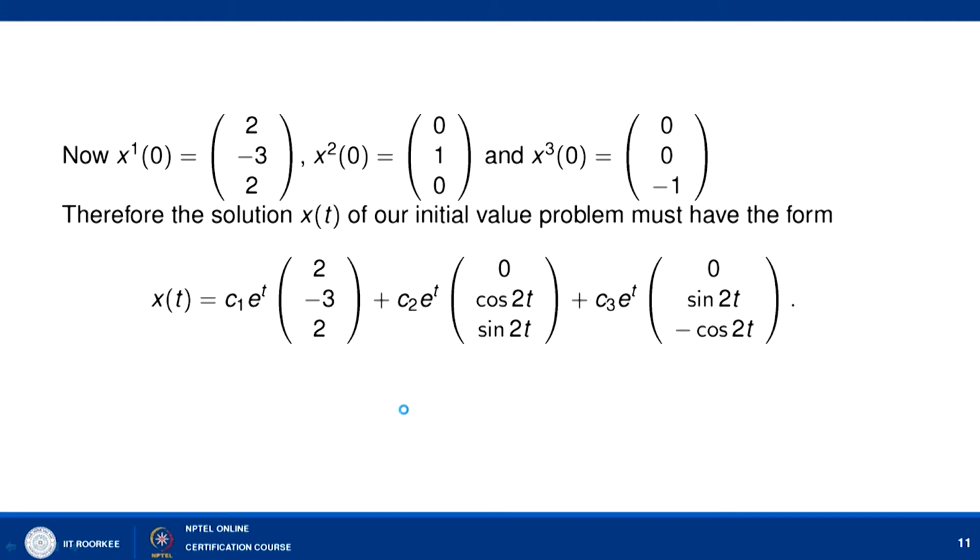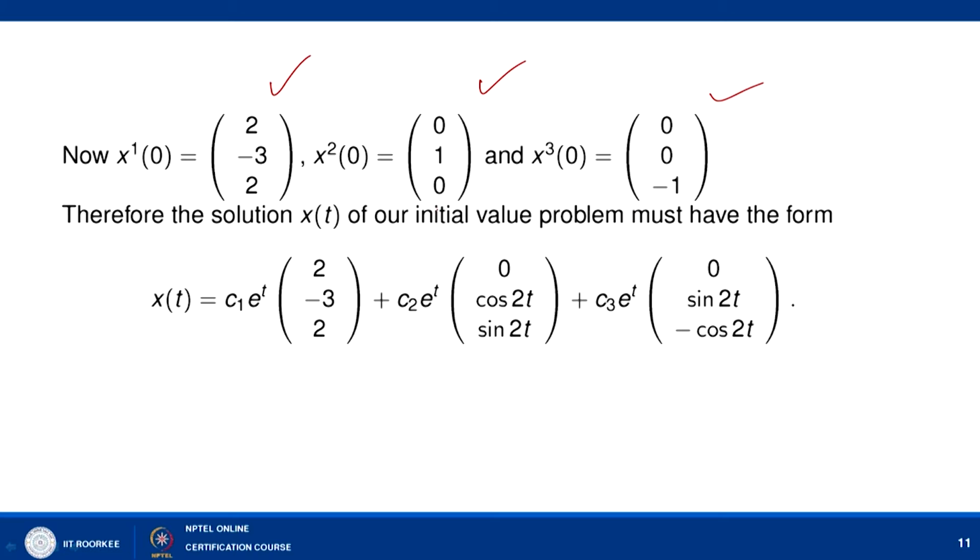to A(t)x. So, now we can check that x1(0) is (2, minus 3, 2), x2(0) is (0, 1, 0), and x3(0) is (0, 0, minus 1), and we can check easily that these three are linearly independent vectors of R3.